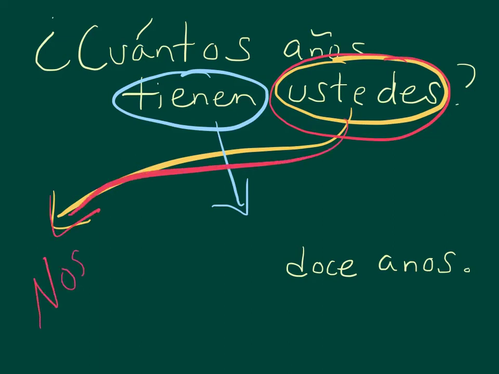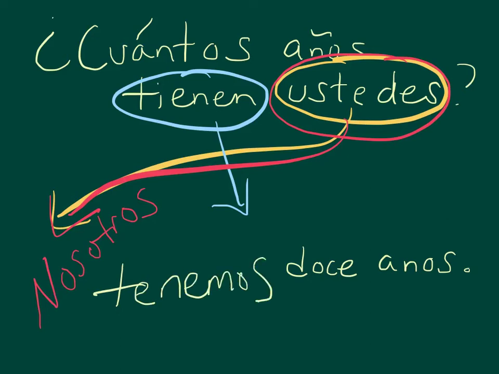And then I need to match the form of tener with nosotros, which is tenemos. Doce años, meaning how many years do you all have? Meaning you and your classmates or you and your friends. We have 12 years. Don't forget the tilde on años.